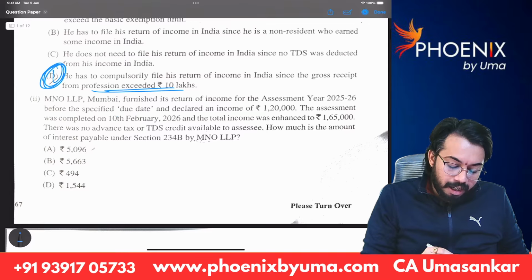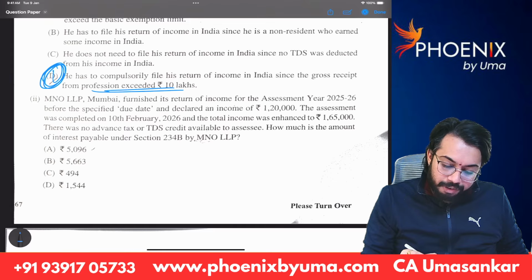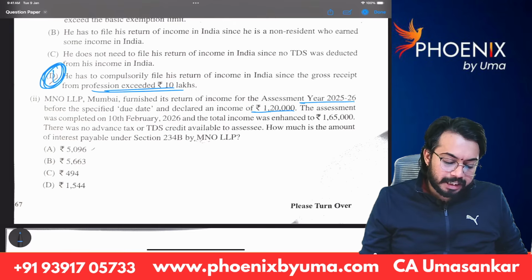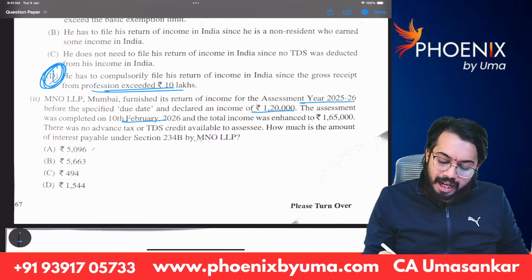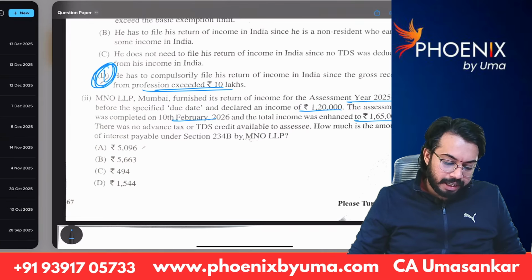MNO LLP Mumbai furnished its return of income for assessment year 25-26 before specified due date and declared income of 1,20,000 rupees. Assessment was completed on 10th February 26 and total income was enhanced by 1,65,000. There was no advance tax or TDS credit. How much is the amount of interest payable?